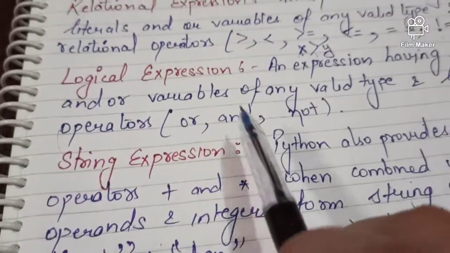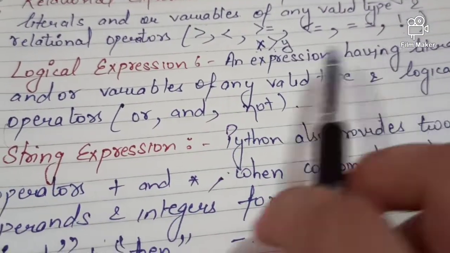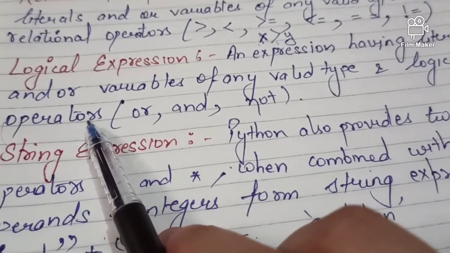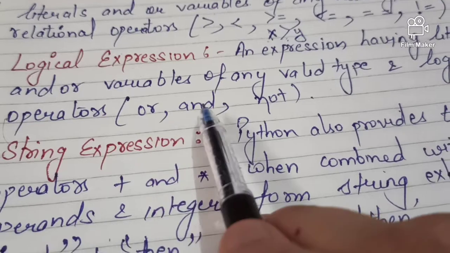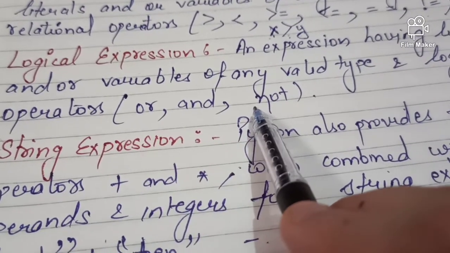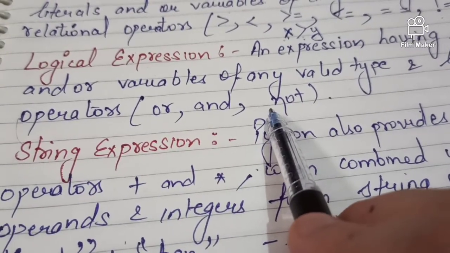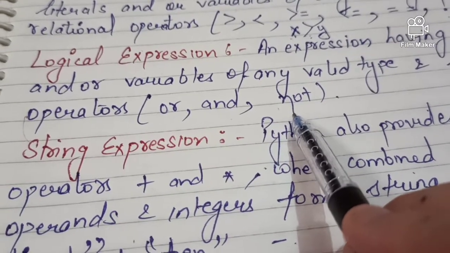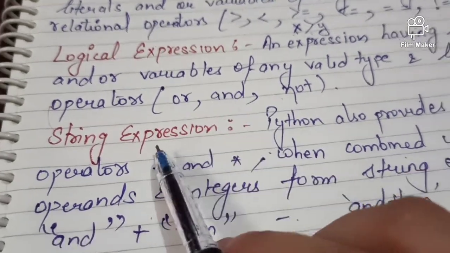Come to the next one, that is logical expression. An expression having literals and or variables of any valid type and logical operators. Logical operators are or, and, not. I'll give you the example of this after this.